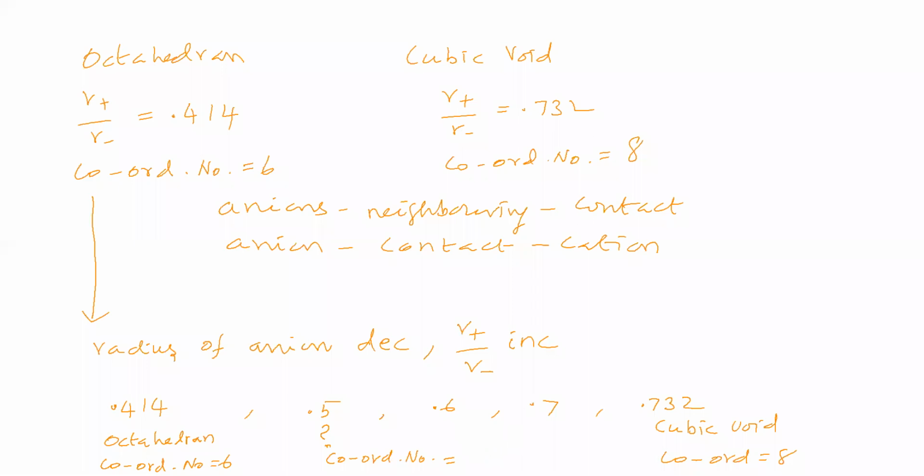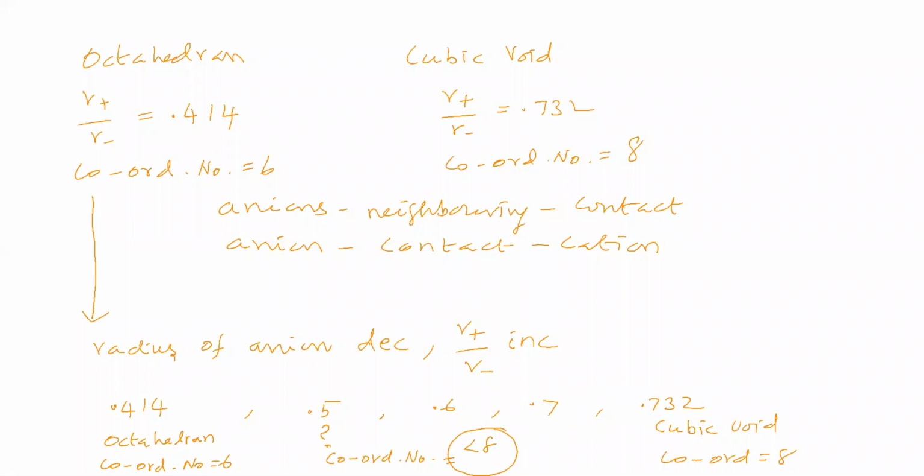That means coordination number 8 is not possible, so we came to the conclusion that the coordination number is less than 8. Can the coordination number be greater than 6 or less than 6? Is the possibility of less than 6 there or not? That we'll see. We said less than 8; 8 is not possible, that is confirmed.